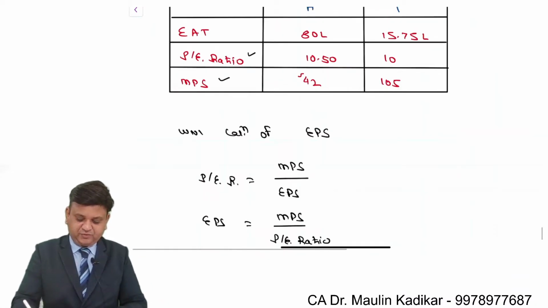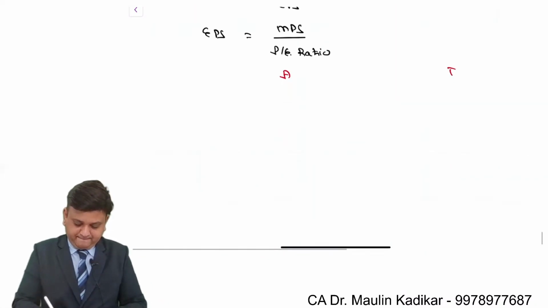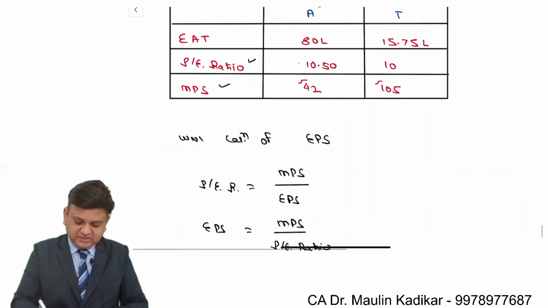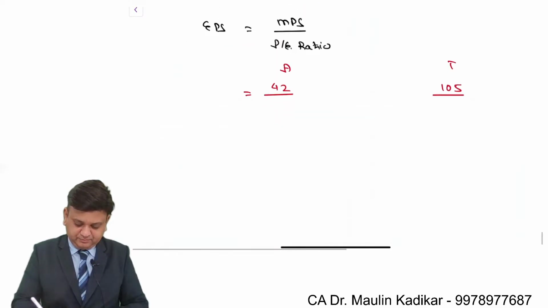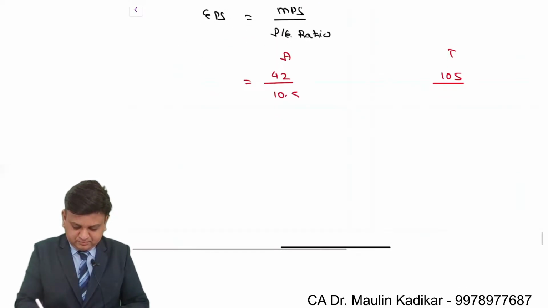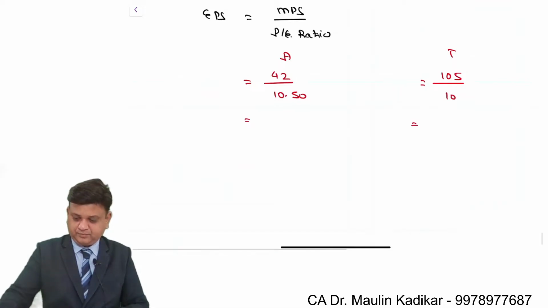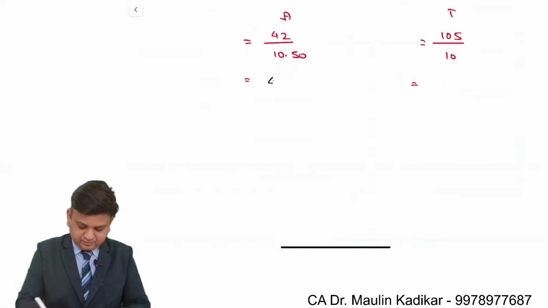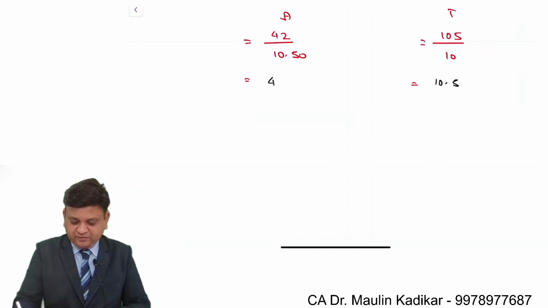So MPS is 42 and 105, divided by price earning ratio, 10.5 and 10. So 42 divided by 10.5 comes to 4. And this is 10 rupees 50 paise.